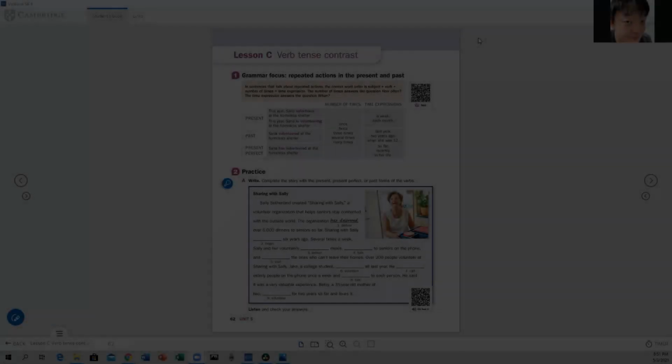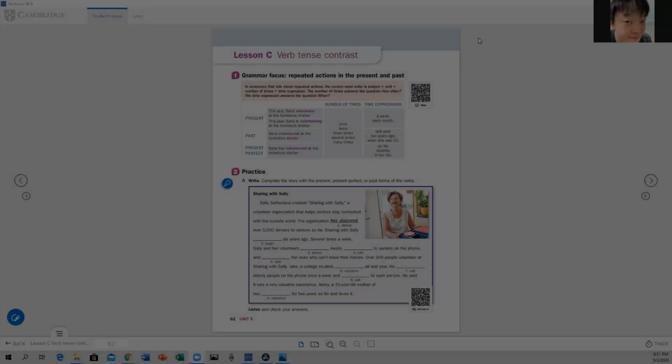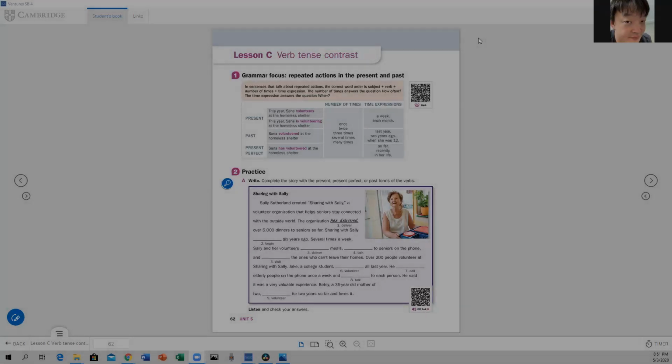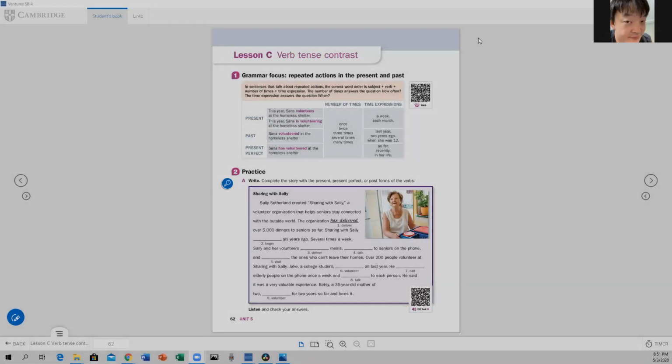Okay, everyone, now we are moving to our next subject in this review. We are going to talk about verb tense contrast, repeated actions in the present and past. So actions that you did habitually as part of your routine or something like that, or any other action that you want to convey the idea that it was a repeated action, a repeated event.